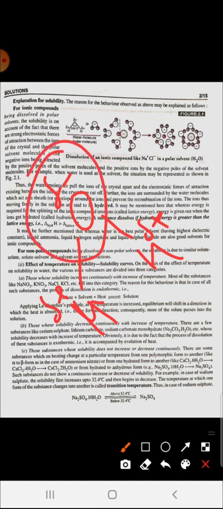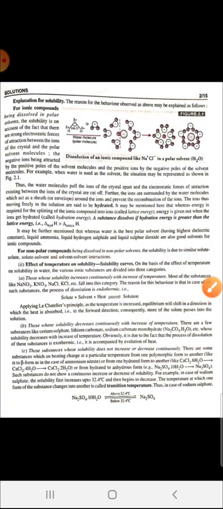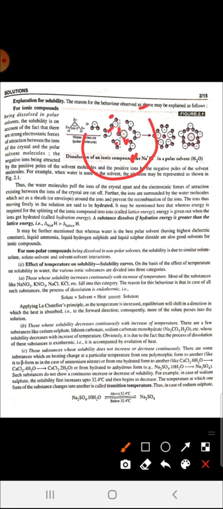So here oxygen acquires partially negative charge and hydrogen acquires partially positive charge. So as NaCl is dissolved in water, the negative part of the water molecule, that is oxygen, faces toward the positive part of the solute, and the positive part of the solvent faces toward the negative part of the solute. As they approach in this way, the NaCl is separated.